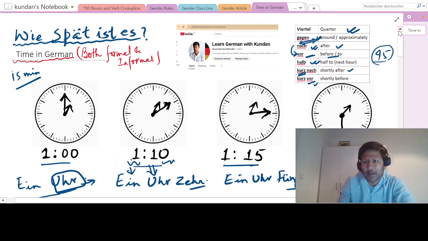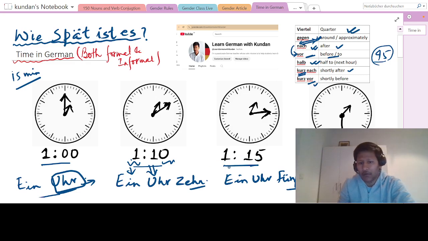Okay, formal is very simple. Let me revise again. Any time you have, first put the hour part and the minute part, and in between you have to say Uhr. So for 1 o'clock 10 minutes you will say 1 Uhr 10. For 1 o'clock 15 minutes you will say 1 Uhr 15. For 1 hour 30 minutes you'll say 1 Uhr 30. Yeah, very simple, just put Uhr.